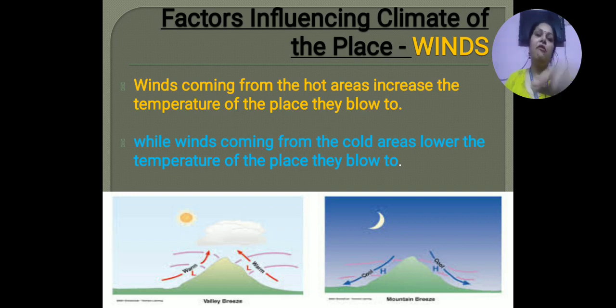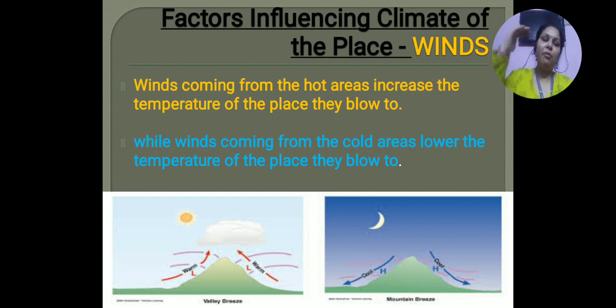So from wherever the winds are coming, if the winds are coming from hot areas, then wherever they are blowing, they will make that place hotter. They will increase the temperature of that place. While the winds which are coming from cool areas, suppose the winds are coming from mountain areas, from the cool places, then wherever they blow, nearby areas, they will make that area cool, because they will decrease the temperature of that area where they are blowing.